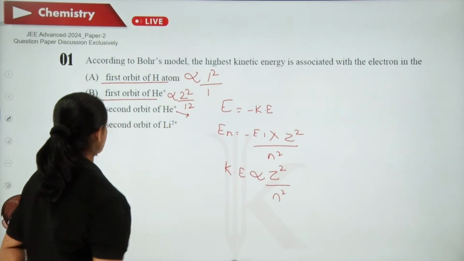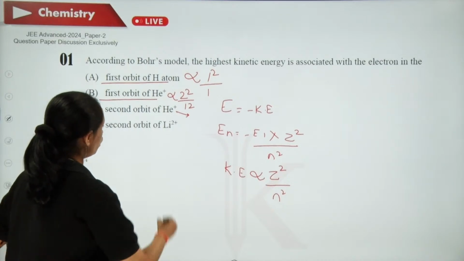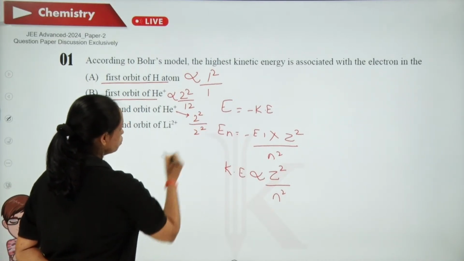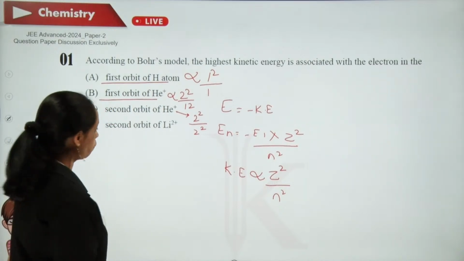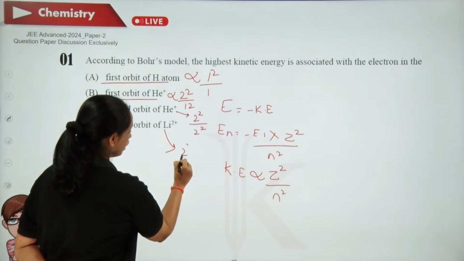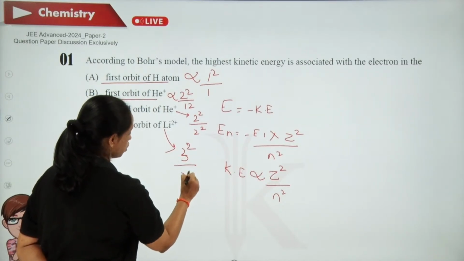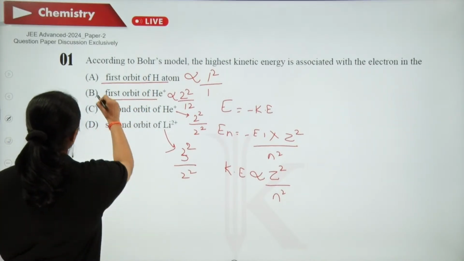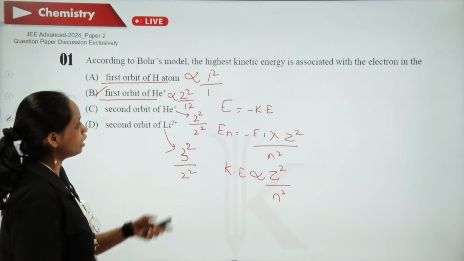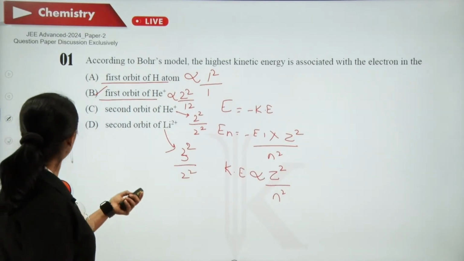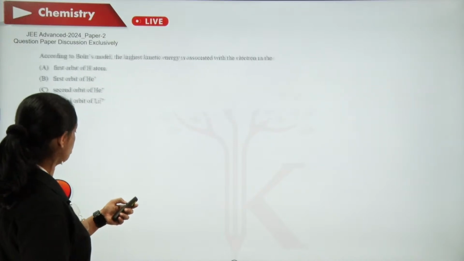In this case, second orbit of helium, so 2 square by 2 square. In the last case, 3 square by 2 square. So we can say that in this case, kinetic energy is maximum. Now let us move on to the next one.